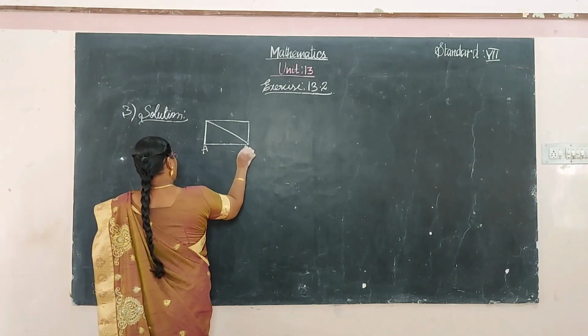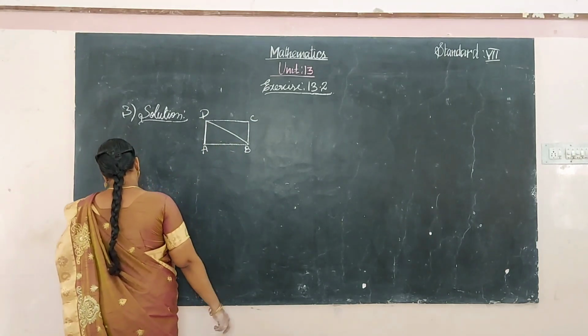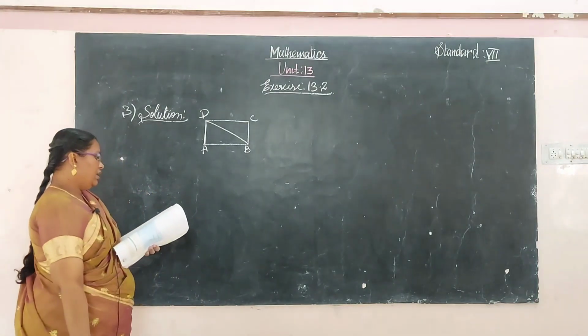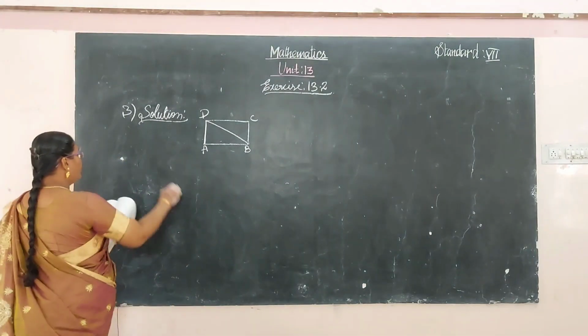A, B, C, D. The diagonal divides it into two triangles. Then to prove